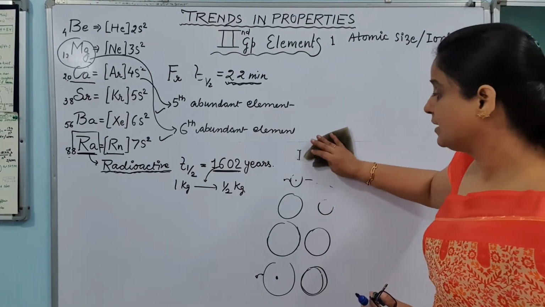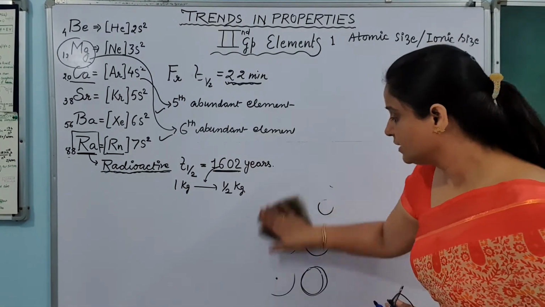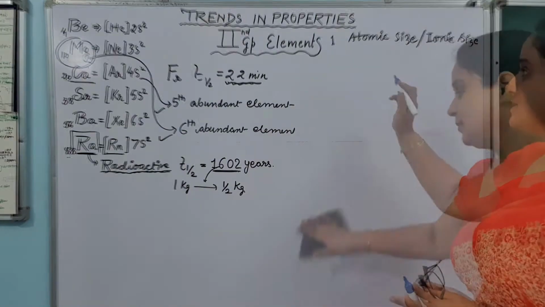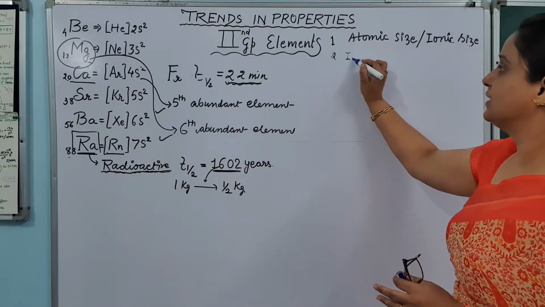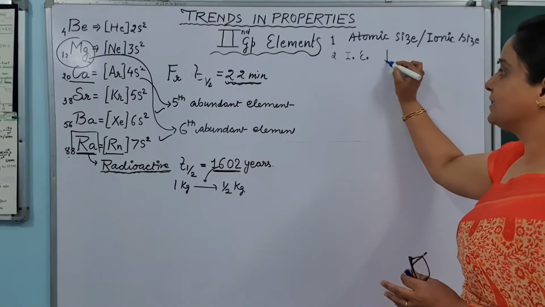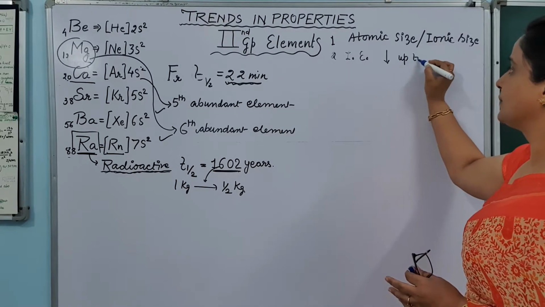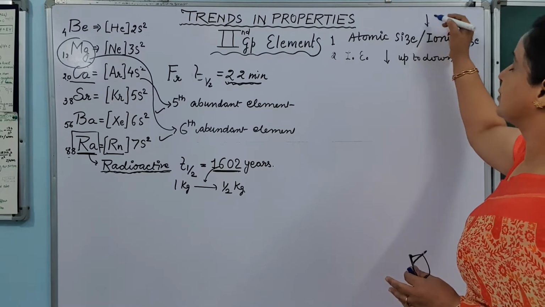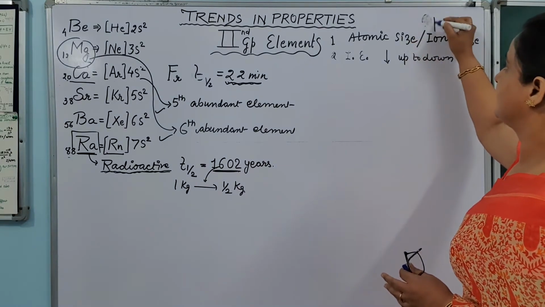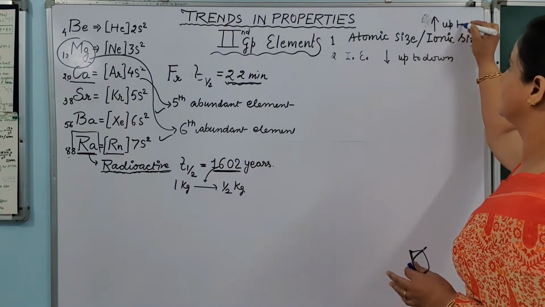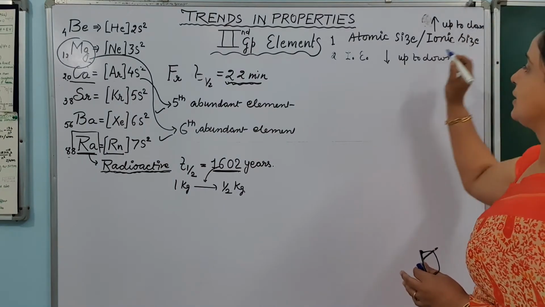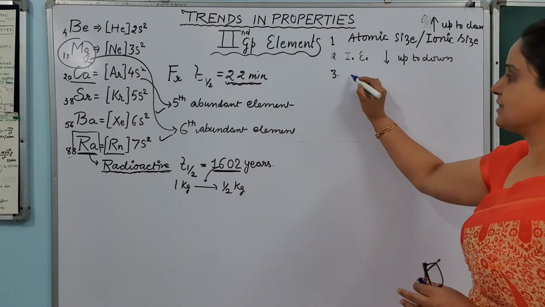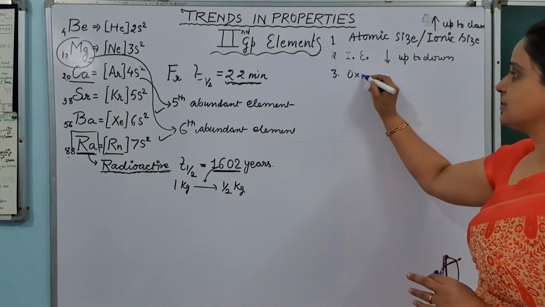Ionization enthalpy will decrease up to down in the second group also. Second thing is ionization enthalpy, and it decreases up to down. Same way, atomic size increases up to down. Now let's see the next property, and that is oxidation state.